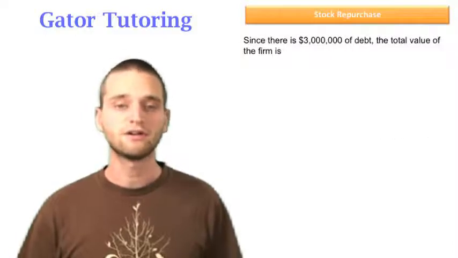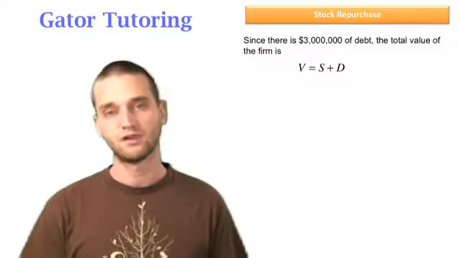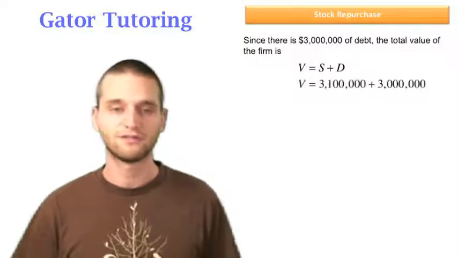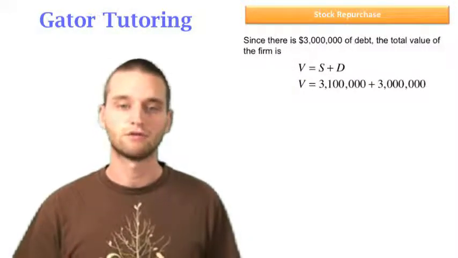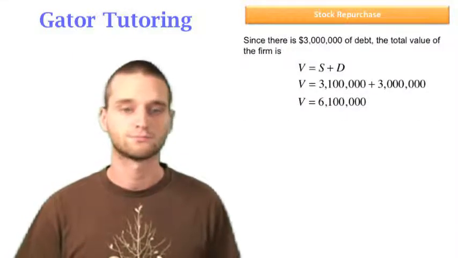Since there is $3 million of debt, the total value of the firm equals the value of the stock plus the value of the debt. Well, we just found the value of the stock is $3.1 million. We have $3 million of debt, so the value of our firm equals $6.1 million.